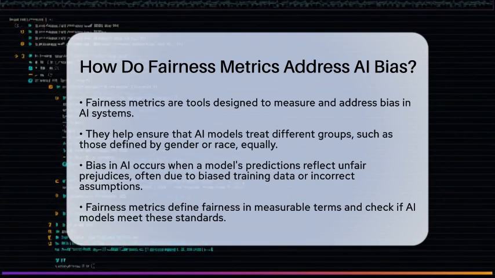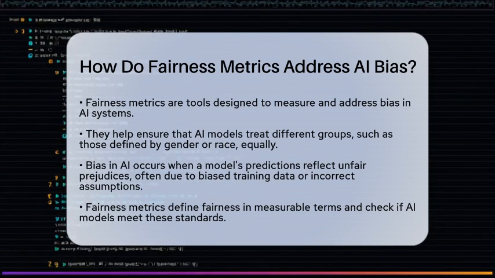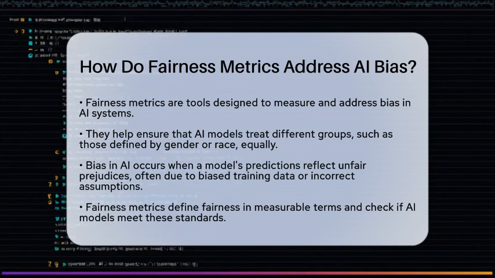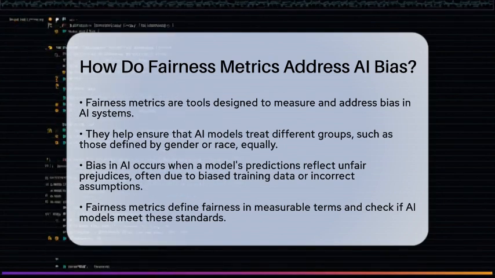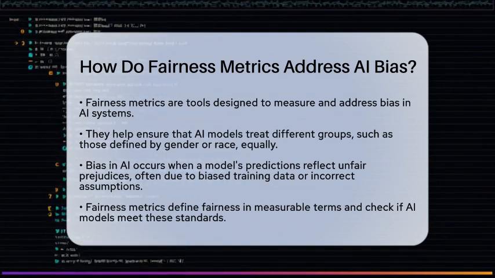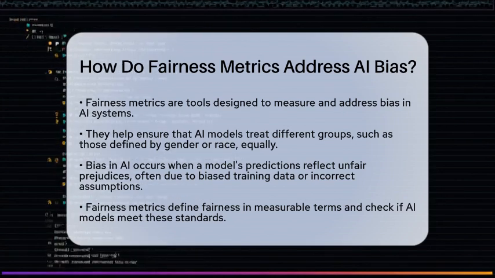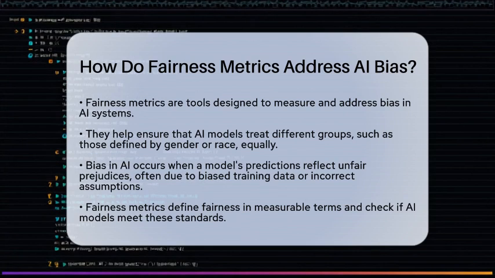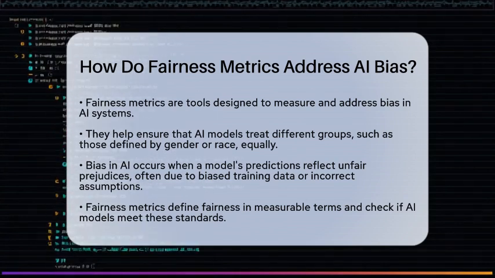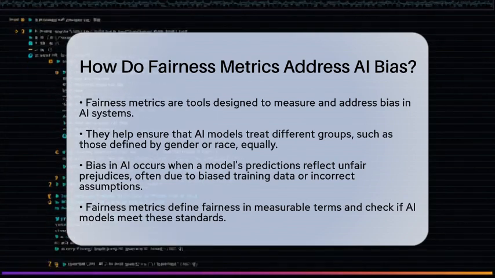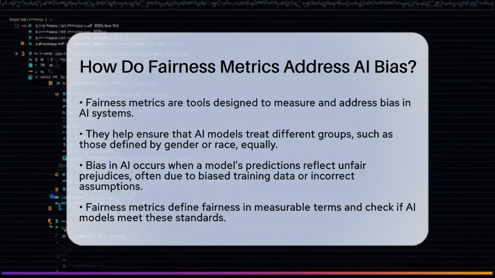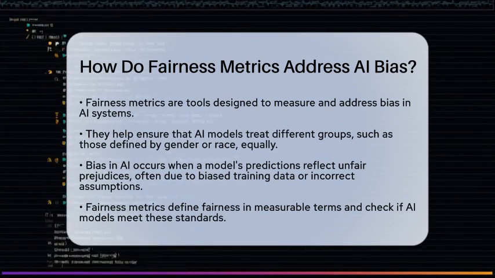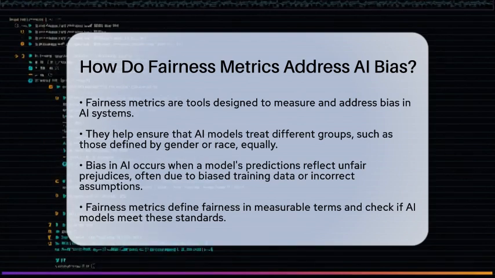They provide clear criteria to see if an artificial intelligence model is treating different groups, like those defined by gender or race, equally. At its core, bias in artificial intelligence happens when a model's predictions reflect unfair prejudices. This often stems from biased training data or incorrect assumptions. Fairness metrics tackle this issue by defining what fairness means in measurable terms. They check if the artificial intelligence meets those standards.